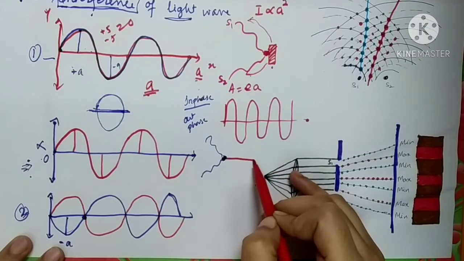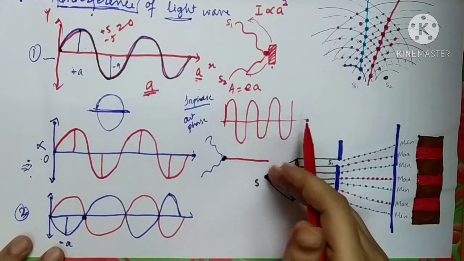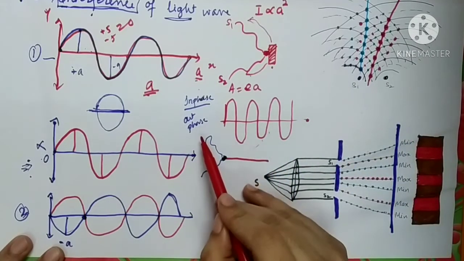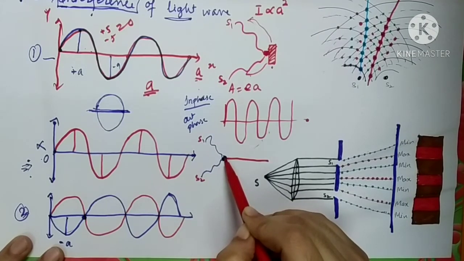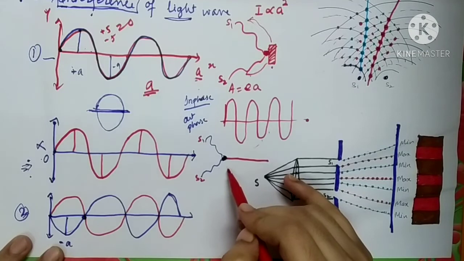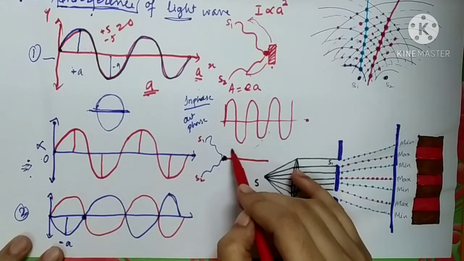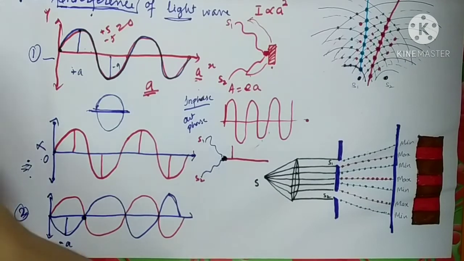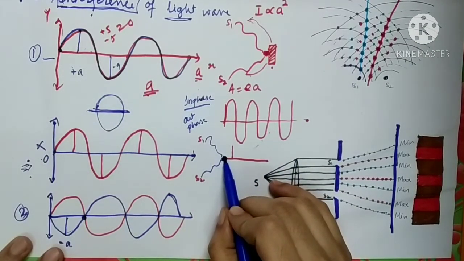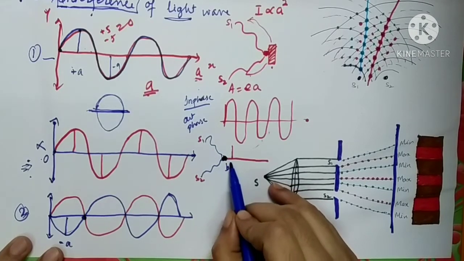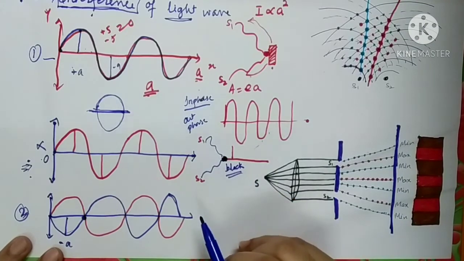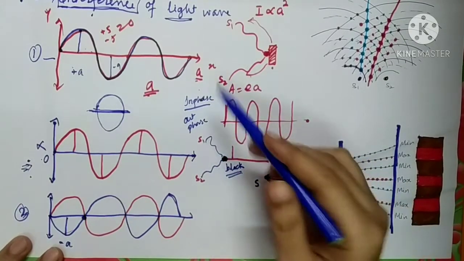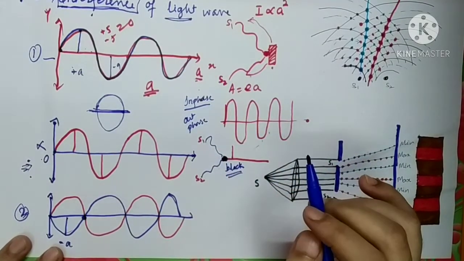you are not going to get a resultant wave because all the amplitude will cancel each other out. Though the two sources are bright, because of the superposition of these two waves, you will not observe any brightness. Indeed, you will get a dark line over here. Light intensity will not be observed. It will be completely dark, or you can say it will appear black. This point will appear completely black. So this is also obtained due to the superposition of the two light waves.